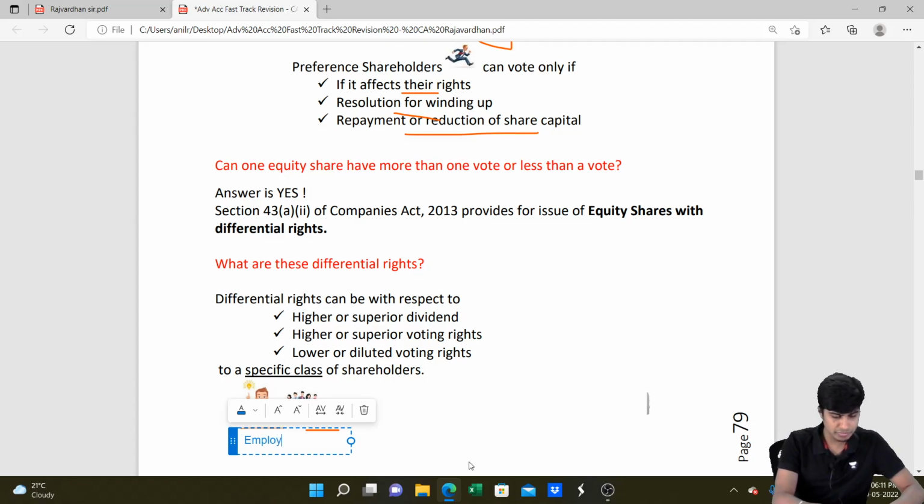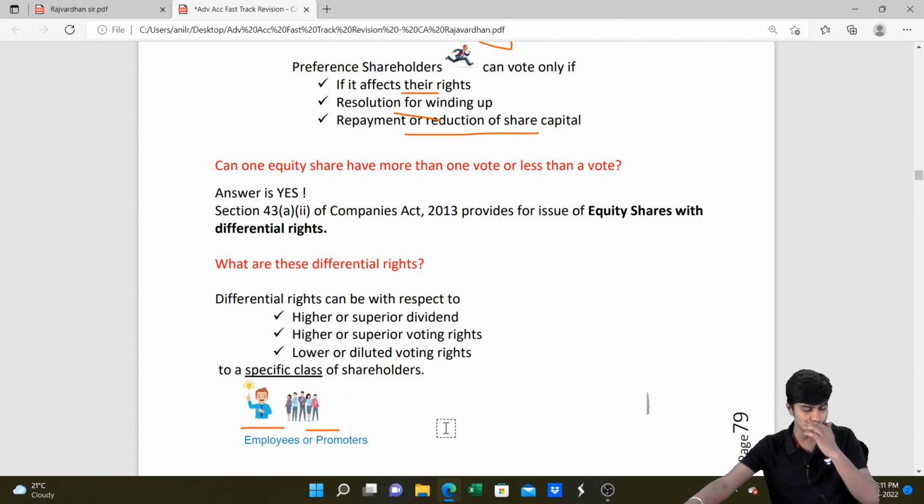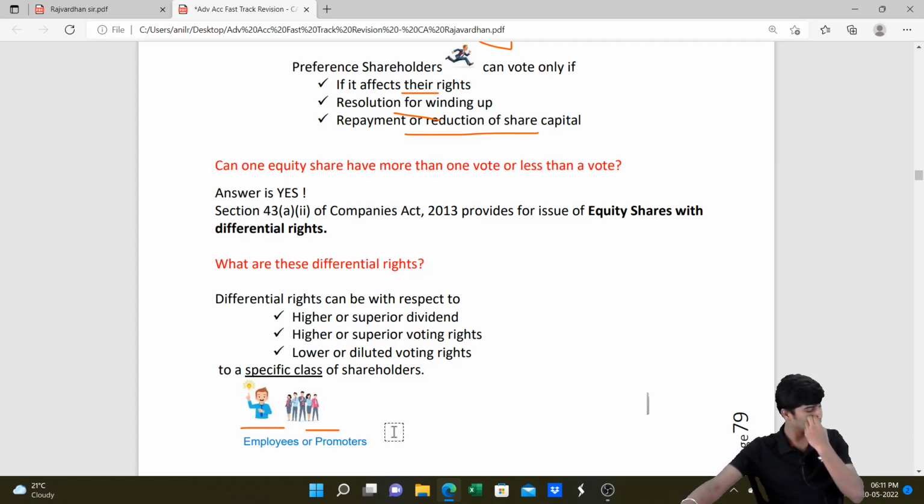It's going to be either employees or promoters. One with the light is a promoter, and people standing here are the employees. So they get these differential rights, meaning with one share they can vote multiple votes. They have one share, but they can vote 3 votes. I have one share, but I can only vote once. That is to ensure that they take the risk and the right decision in the best interest of the company's